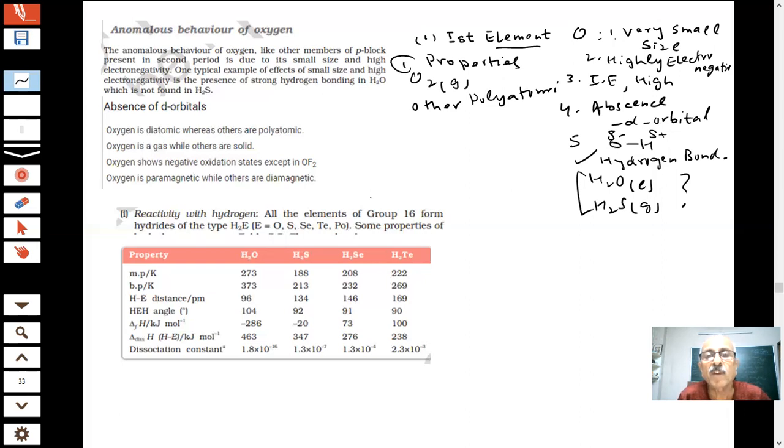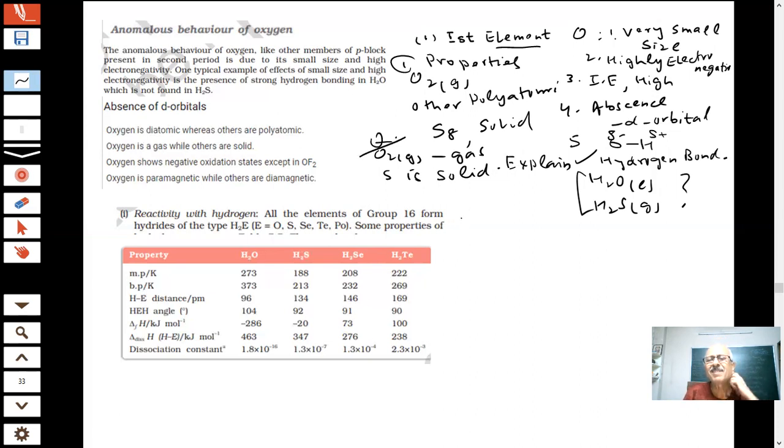So sulfur, you know sulfur is S8. They also exist with atomicity more than 2, 8 or something like that, as allotropes. And they become solid. Why? This question is given in the paper: oxygen is a gas, sulfur is a solid. Why? Explain. This question was asked in the paper. What is the answer?